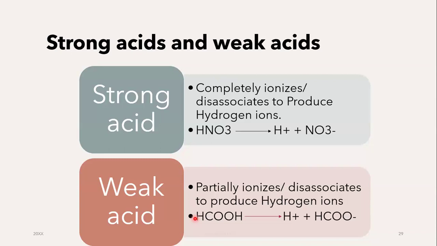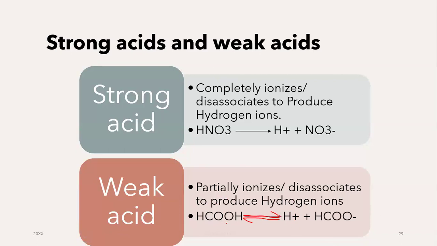When we define it in the exam, what do we say? It partially ionizes. It partially dissociates, partially breaks down. It's not going to be breaking down completely. Keep in mind that weak acids generally give us a reversible reaction. In the process, I will be producing hydrogen ions, obviously, but they are not going to be completely dissociated, meaning that some of the hydrogen ions will still be a part of the acid. So the acid is not going to give up all of its ions. It'll say, I'll give up some of them, but not all of them. So that's a weak acid.